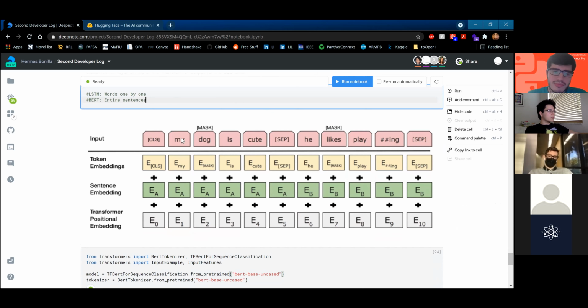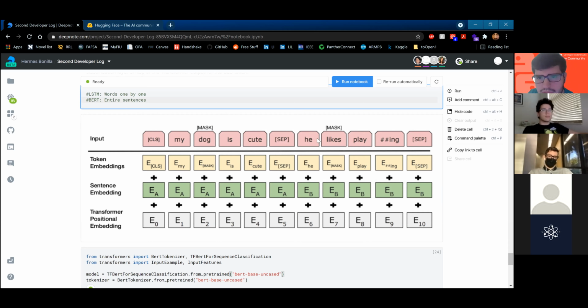Up here you have your input: my dog is cute, he likes playing. Here we have a CLS token, which basically marks the beginning of the sentence, and the separator tokens basically mark the end of the sentence.